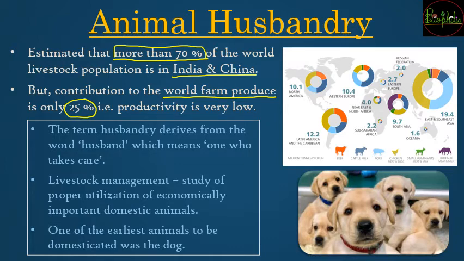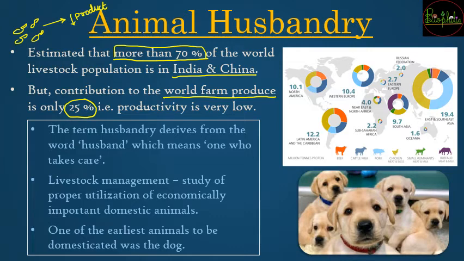So आपके पास बहुत ज़्यादा animals है, you are having many animals and many animals in return are going to give you less products. So in a way अगर आप एक नज़रिए से देखो, you are going to keep animals for what reason? For the production. अगर उनकी productivity कम है then that means there is some problem in the livestock that you are raising.